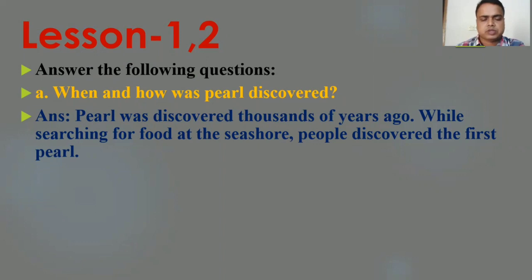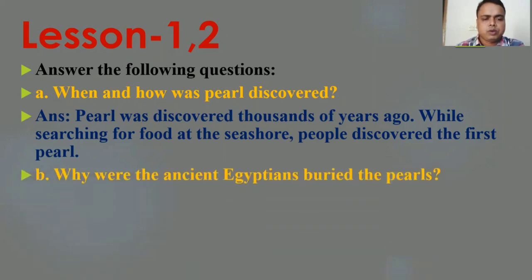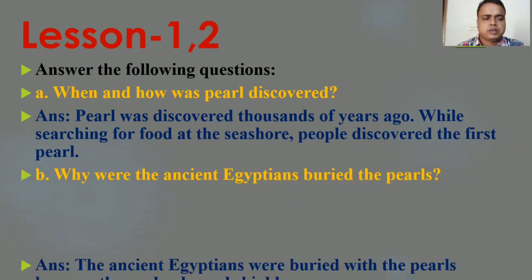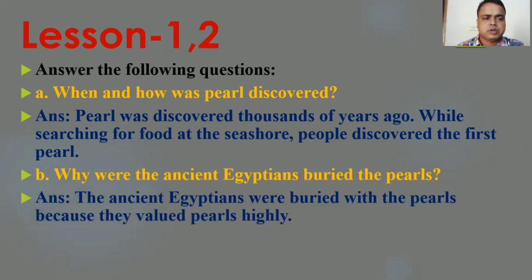Okay. Now second question for you. Why were the ancient Egyptians buried with the pearls? Can you guess? Yes. This is the answer for you. The ancient Egyptians were buried with the pearls because they valued pearls highly. So they valued it most.